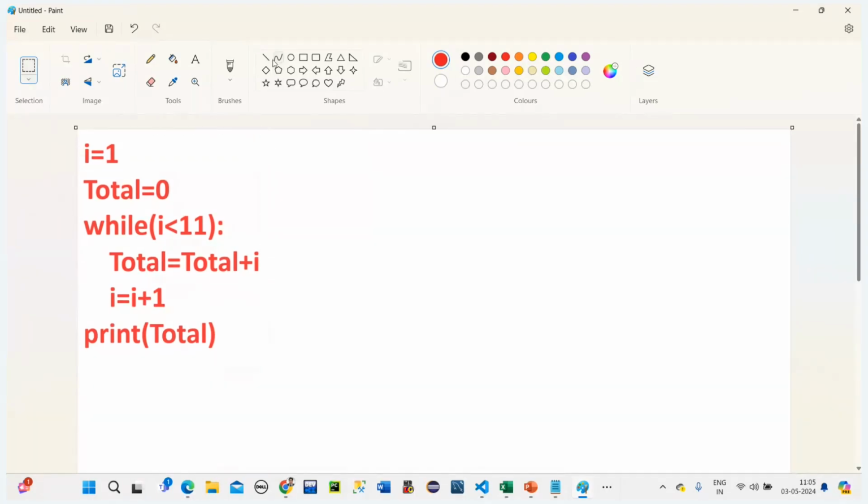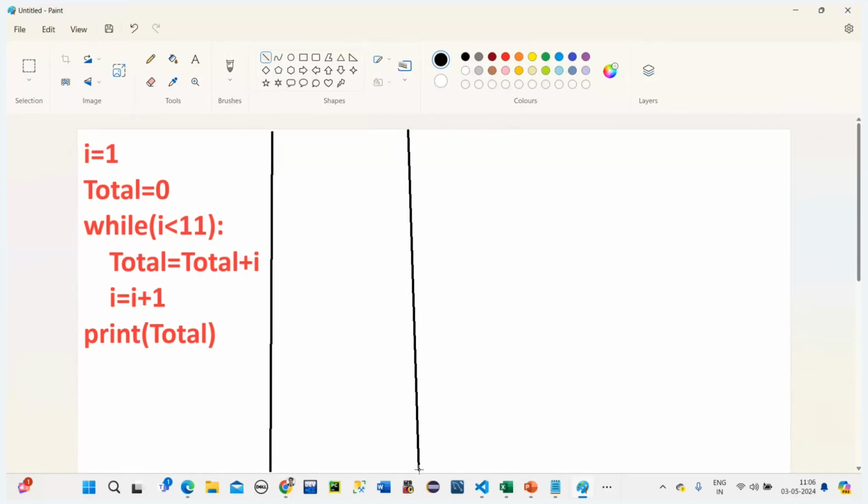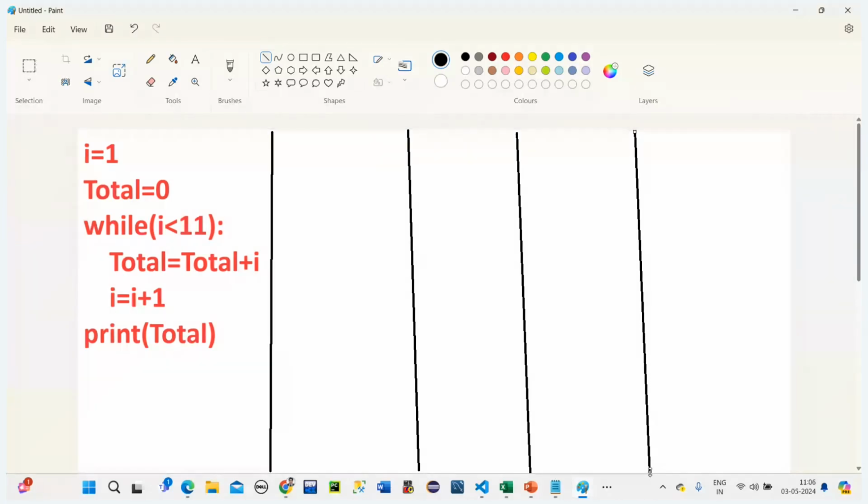So this is the code. Now I'm explaining how this tracing works. Instead of total, I have taken sum; you can take anything, that's not an issue. Just observe carefully what I'm doing here. This process is known as tracing.